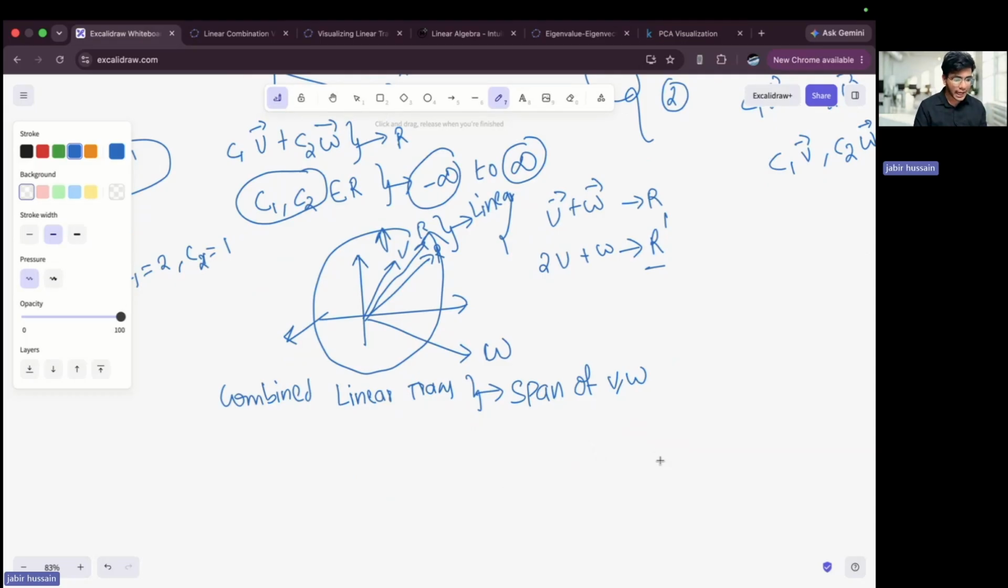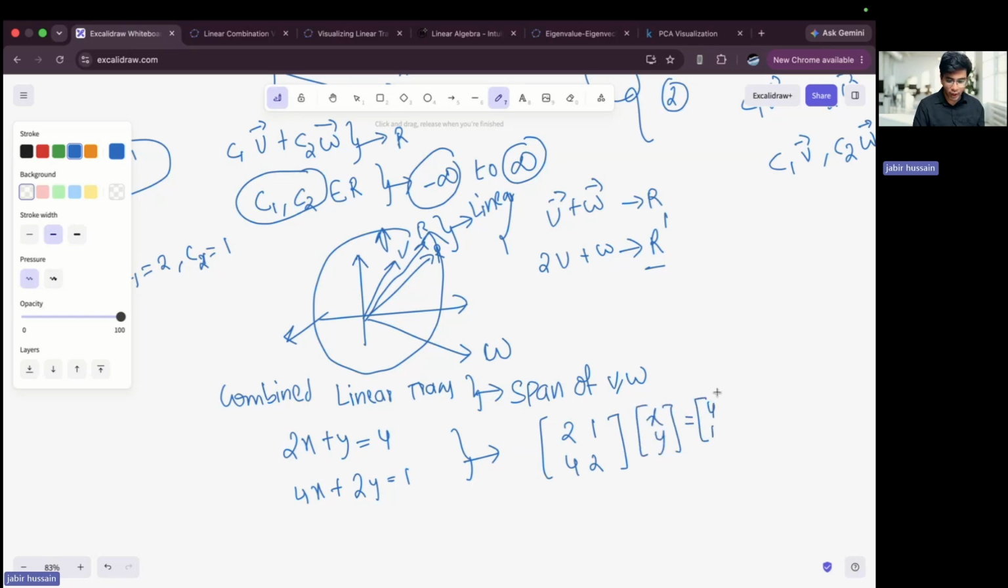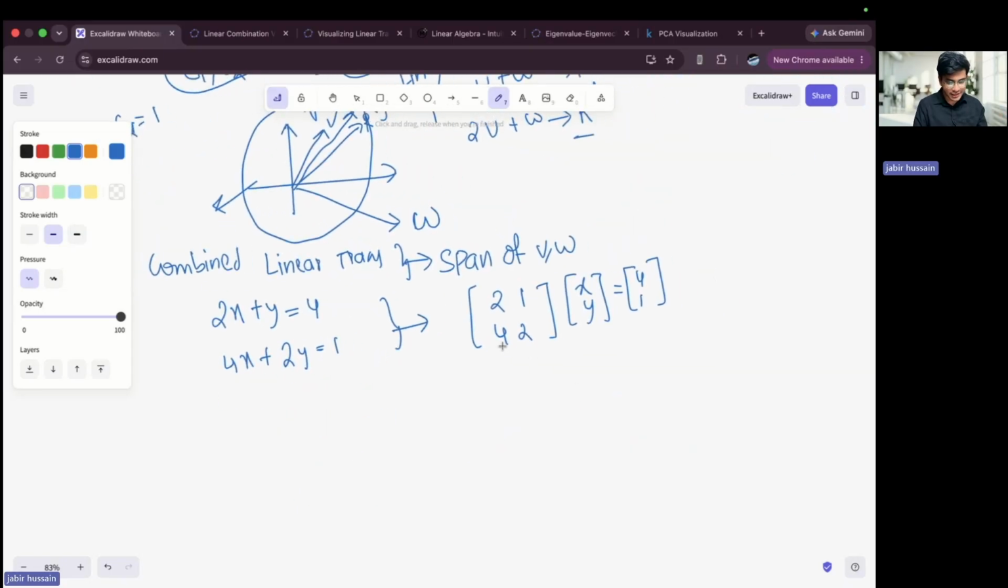Through this concept only, we solve sets of equations. For example, let's say I have an equation 2x plus y equals 4, and 4x plus 2y equals 1. Now what we are doing is that we have a matrix 2 1 and 4 2, multiplying with x y, giving me 4 1. What is the meaning of this? If you see here, this is my v vector, this is my w vector, this is c1, this is c2, and I'm trying to find the perfect values of c1 and c2 in such a way that I get r as my resultant.